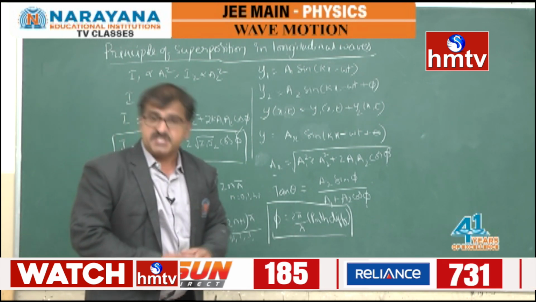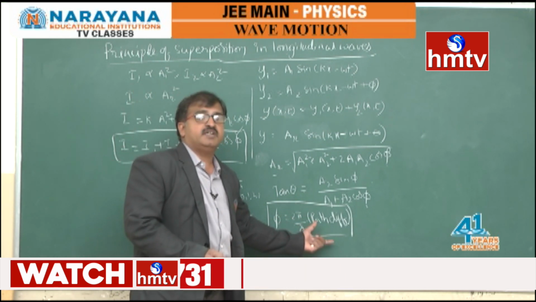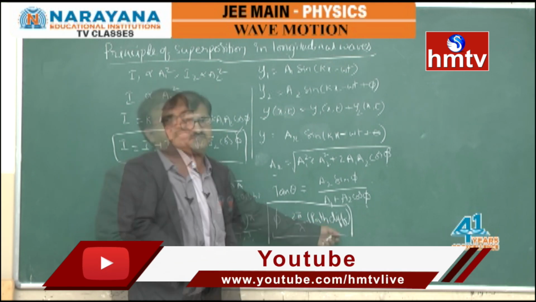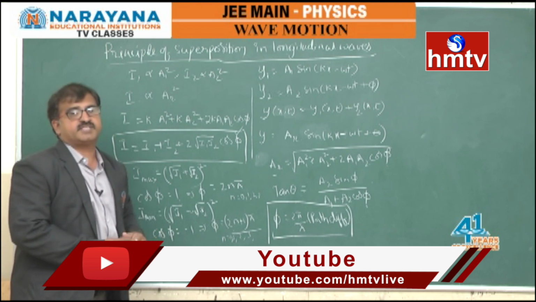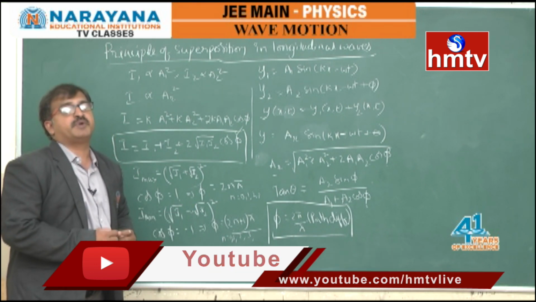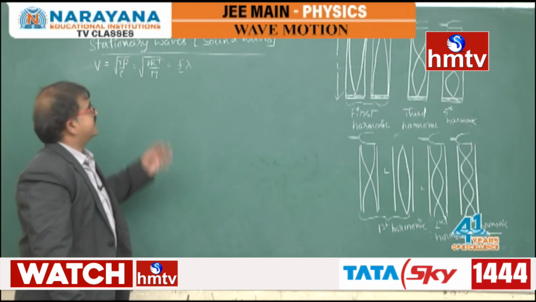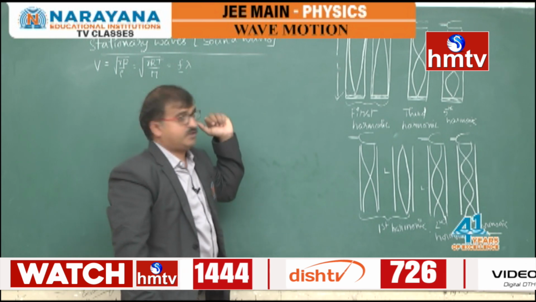Or else, if an initial phase difference is given, you need to add it to the phase difference calculated based on the path difference. So this is how we go for the intensity of sound waves due to the superposition of any two sound waves.